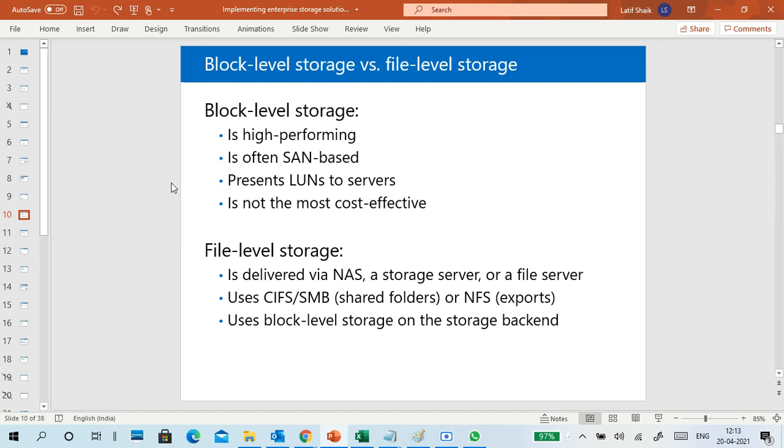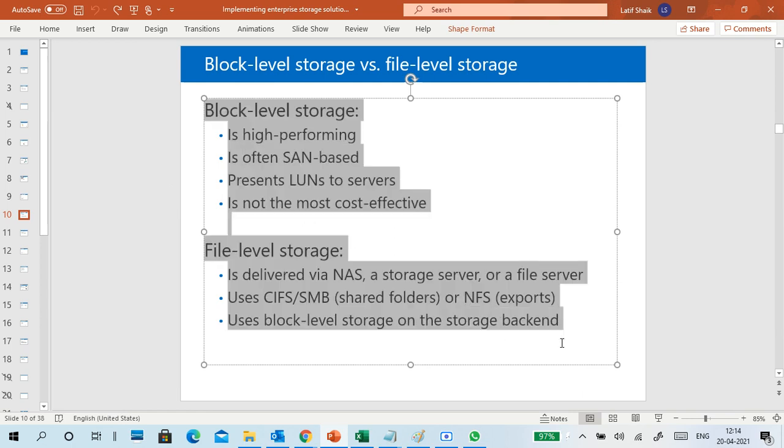Block level storage is high performance, often SAN based, presented as LUNs to servers, and not the most cost effective. File level storage is delivered via a NAS storage server or a file server, using CIFS or Samba sharing folders, NFS kind of stuff. It uses block level storage on a storage backend. What does storage backend mean? In block storage, you can put file storage also. We can't use file level storage as block level storage, but there is block level storage internally inside of that disk. You can create shared folders right there. That is the difference between block level storage and file level storage.